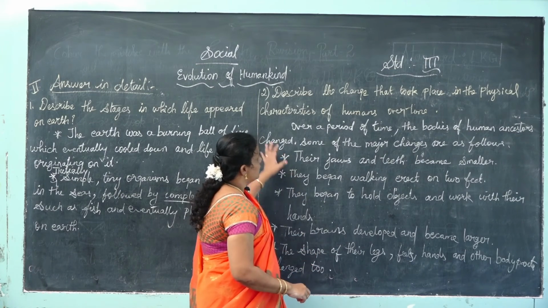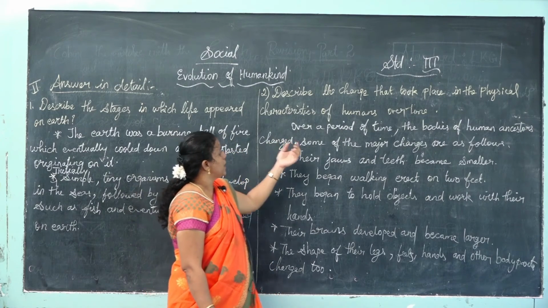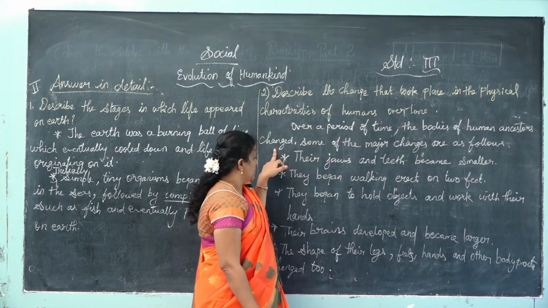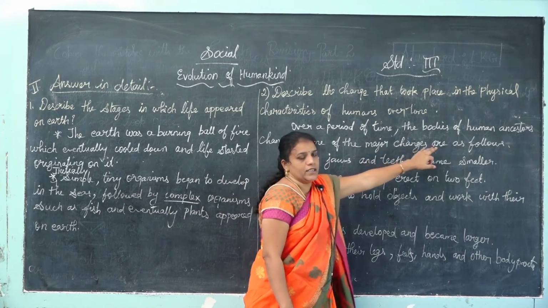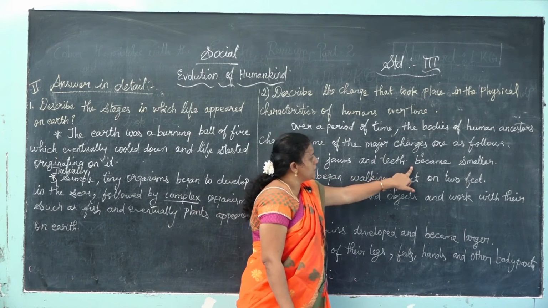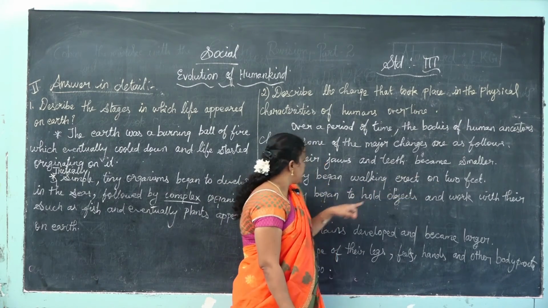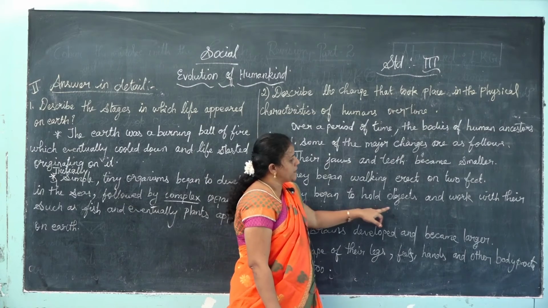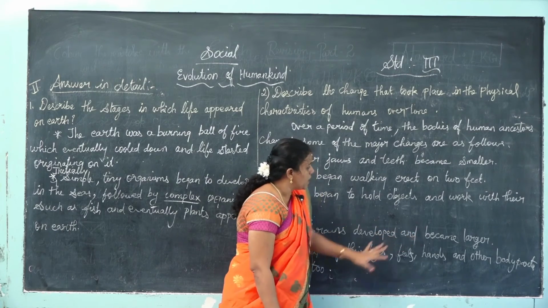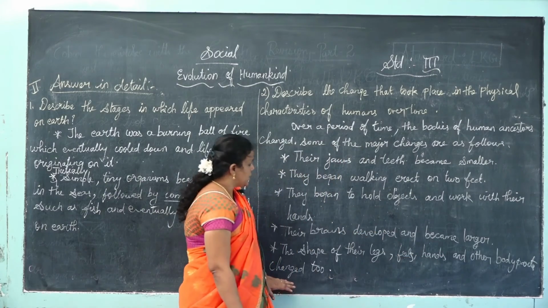So these are the changes that took place in the physical characteristics of humans over time. Once again, over a period of time the bodies of human ancestors changed. So what are the major changes? Their jaws and teeth became smaller. They began walking erect on 2 feet. They began to hold objects and work with their hands. Their brains developed and became larger. The shape of their legs, feet, hands and other body parts changed too.